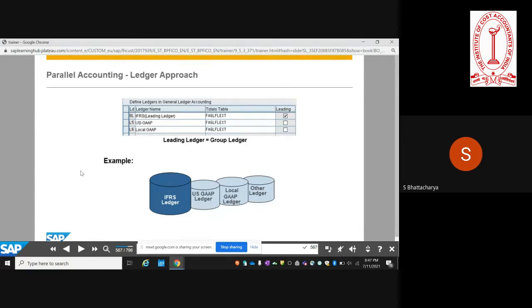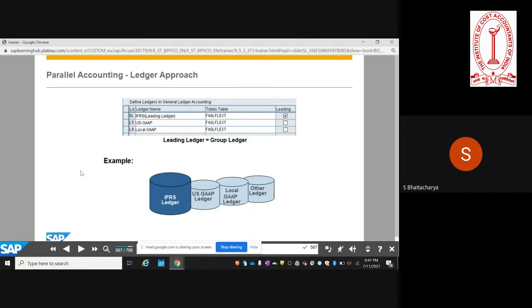So in the parallel ledger concept, you are able to maintain only one set of GL accounts. You don't need to create additional general ledger accounts to comply with the requirements of multiple accounting principles. That is where it has made life a bit simpler. Earlier you had to create a separate set of GL accounts for alternative accounting principles and then create adjustment entries at the end of the period to match the requirements of the other accounting principles. But now that is not required. You have the same chart of accounts, same number of GL accounts, and then you are activating these parallel ledgers.